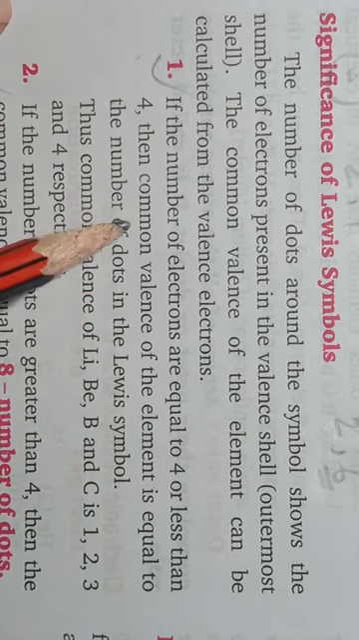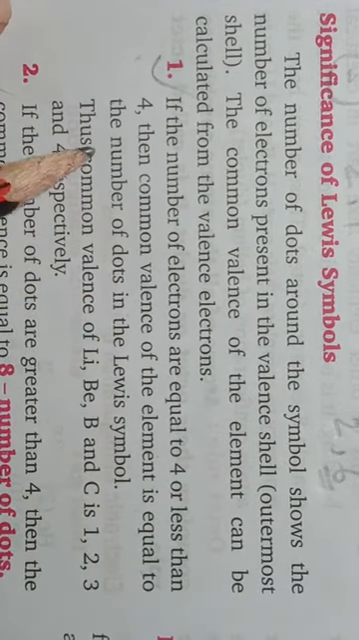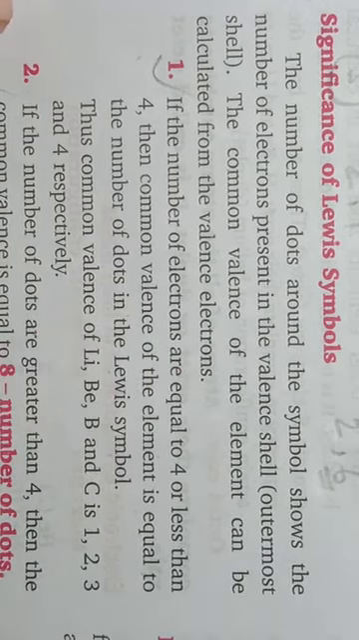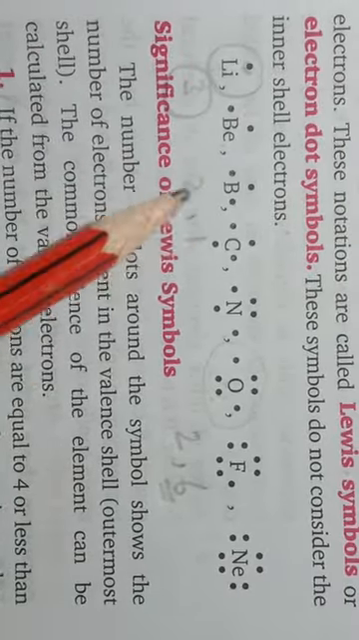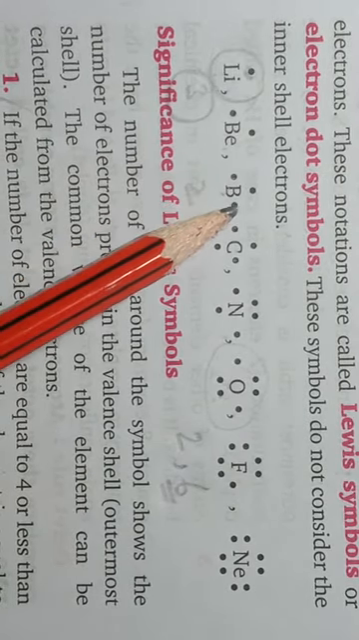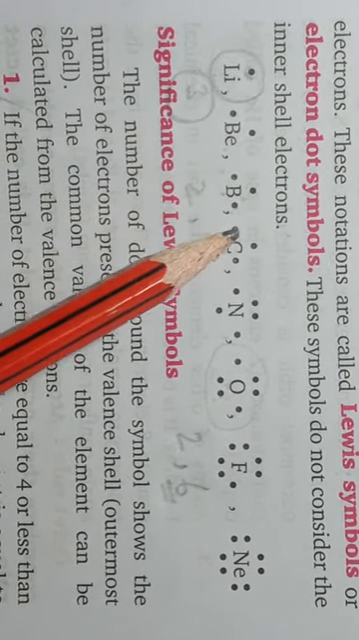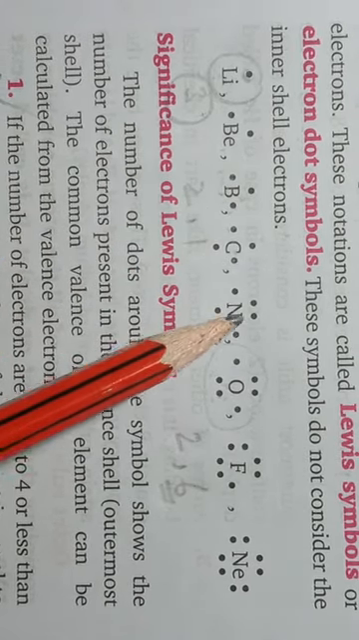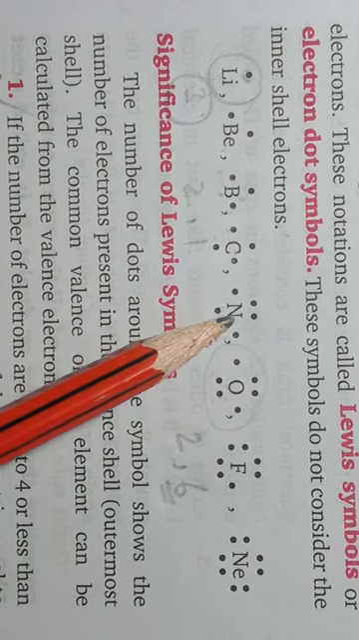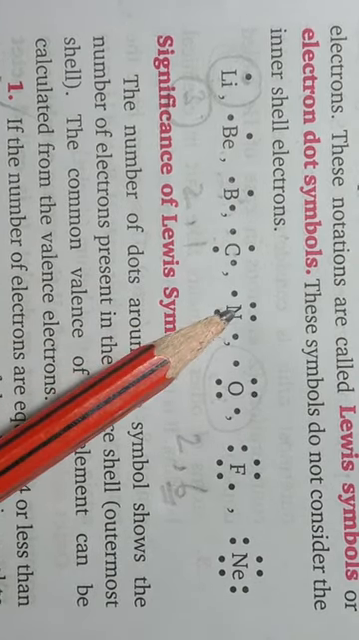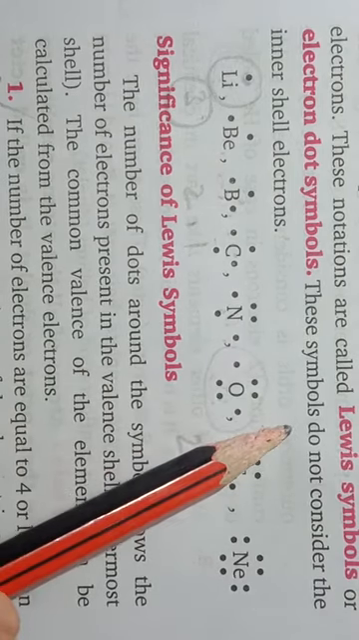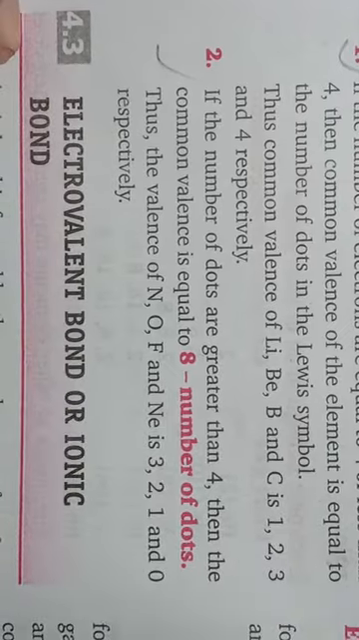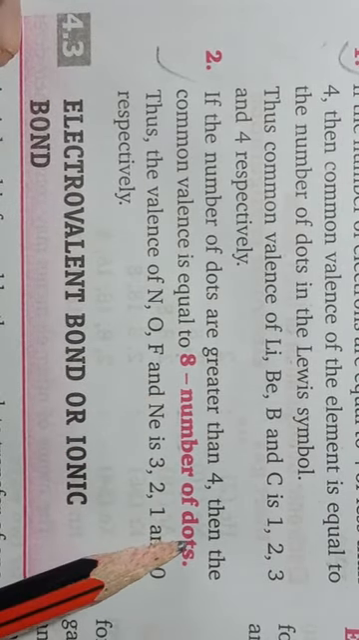Then the common valency of the element is equal to the number of dots in the Lewis symbol. Okay students, the dots present around the symbol of the atom will be equal to its valency if the number of dots is 4 or less than 4. But if the number of dots is more than 4, then the valency of the related atom will be equal to 8 minus the number of dots.